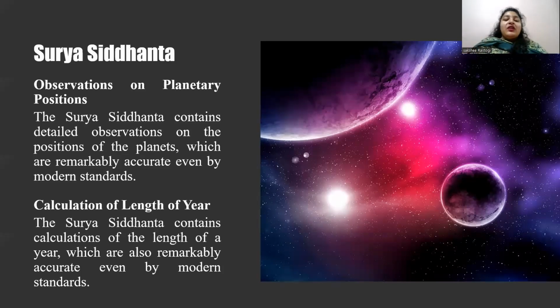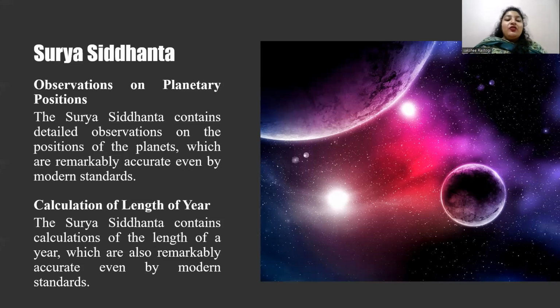So, these observations and calculations were well ahead of their time and were not matched by European astronomers until many centuries later. Aryabhatta's work in astronomy and mathematics had a significant impact on the development of astronomy in India and beyond.